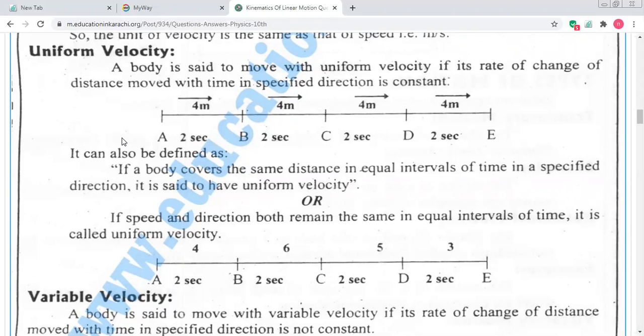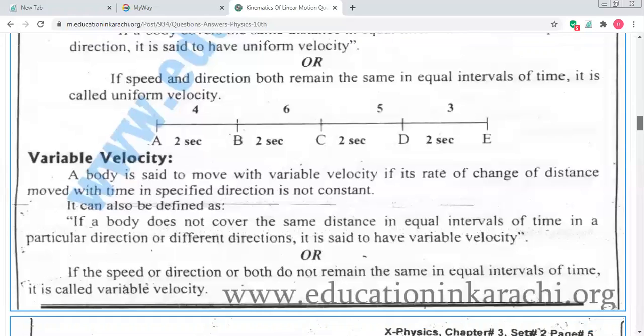If a body covers the same distance, or simply, it's an easy direct definition: if a body covers the same distance in equal intervals of time in a specific direction, it has a uniform velocity. Right, students? Is there any confusion? No. Okay, and you can see the example like this.